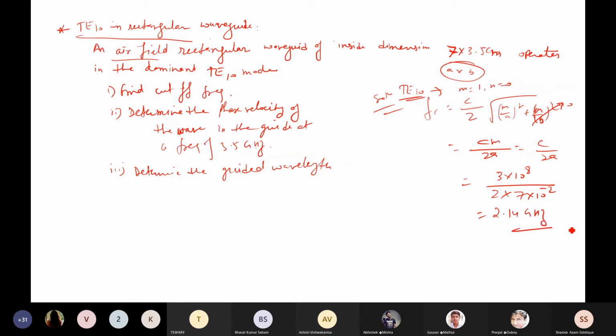2.14 gigahertz. 10 to the power 9 is gigahertz. Giga means 10 to the power 9. So 2.14 gigahertz. This is the cutoff frequency which you're getting here. Now we have determined the phase velocity of the wave in the guide at a frequency of 3.5 gigahertz.